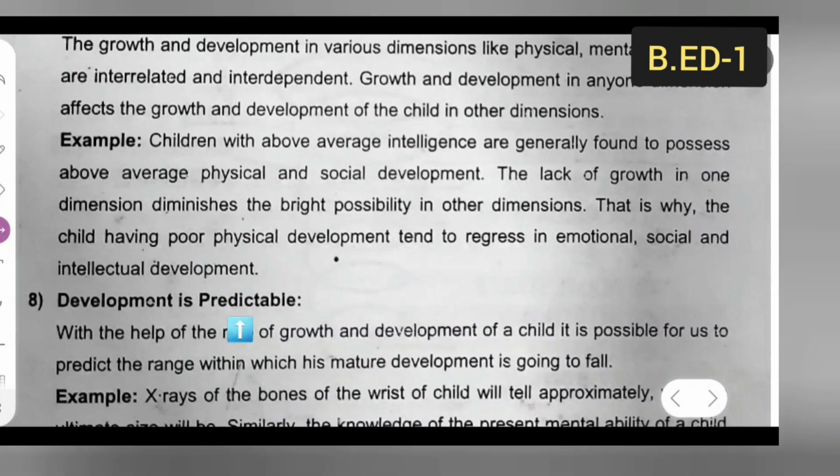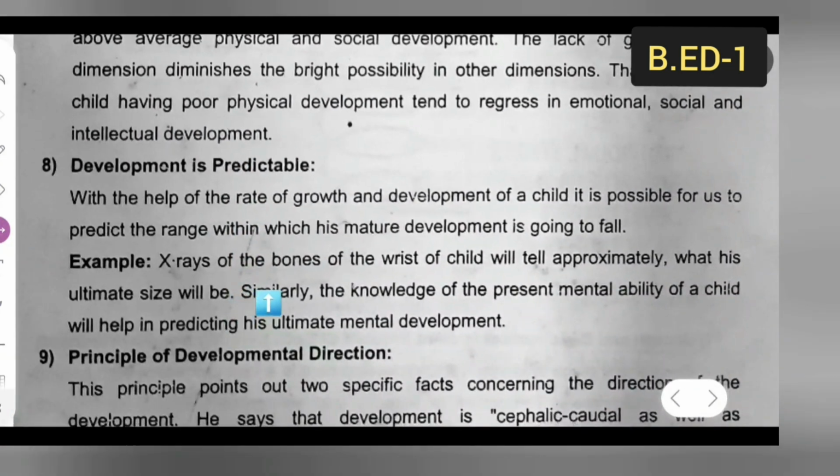Moving towards the eighth part, you all can take down these notes. Development is predictable. With the help of the rate of growth and development of a child, it is possible for us to predict a range within which his mature development is going to fall. Example: X-ray of the bones of the wrist of a child will tell approximately what his ultimate size will be. Similarly, the knowledge of the present mental ability of the child will help in predicting his ultimate mental development.